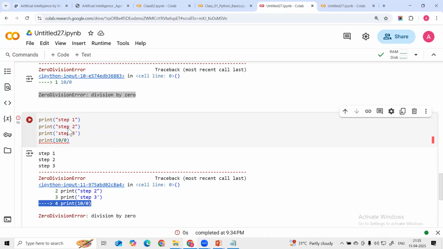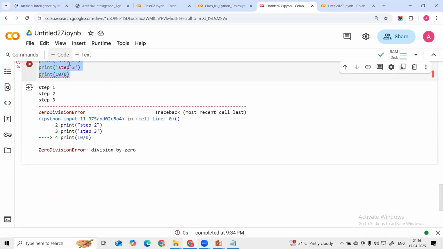In this line, these are the steps we have successfully printed. We are getting the output for these steps, but the fourth step is not executed. Why? Because we have this error. So this is how Python detects it: in line 4 we have this division by zero error, so it is going to stop here. Whenever we don't have any errors, it will execute line by line. Whenever this error occurs, it will stop here. So this is how we can say it is line by line execution.